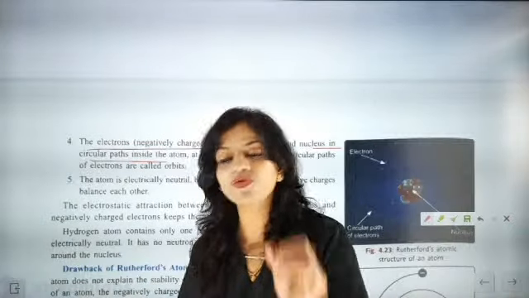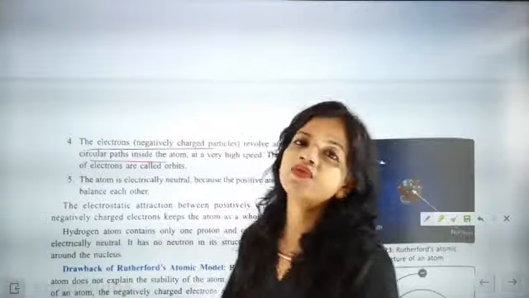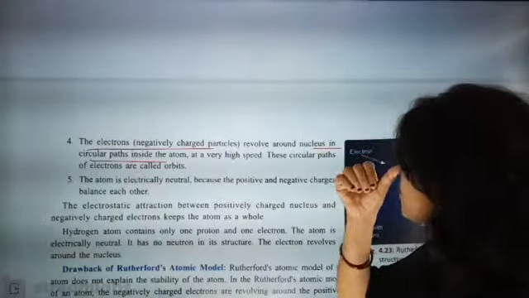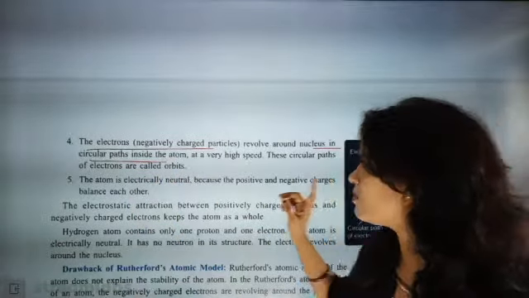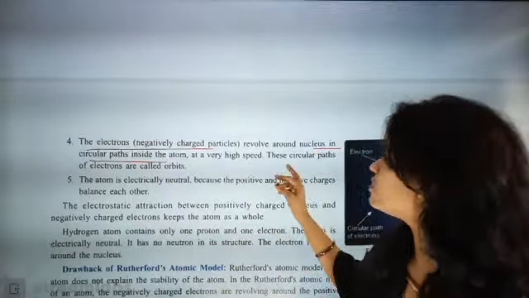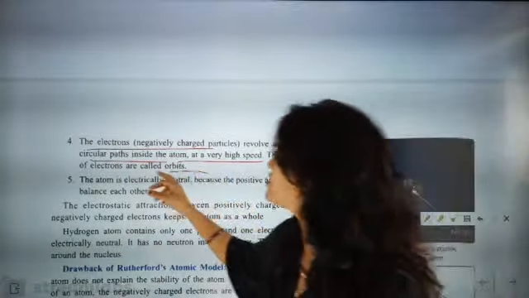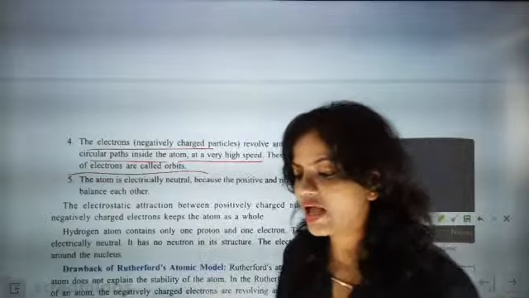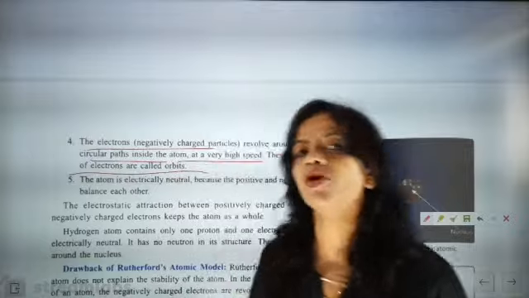But the concept of Rutherford was absolutely correct. In his concept, we understood some points: the electrons are revolving in a circular path at a very high speed, and they have energy. And according to, yes, that was the Bohr model.